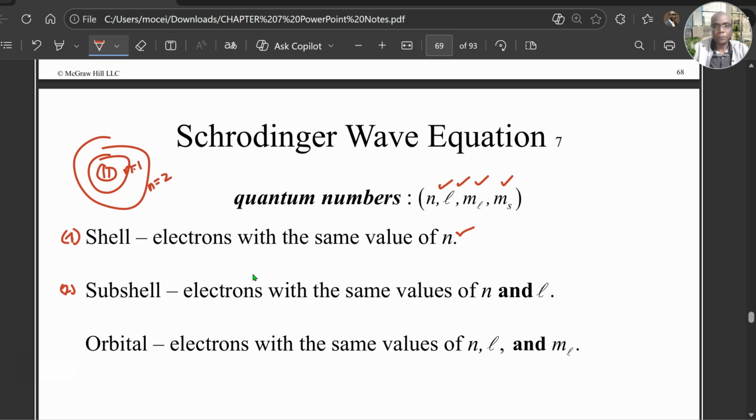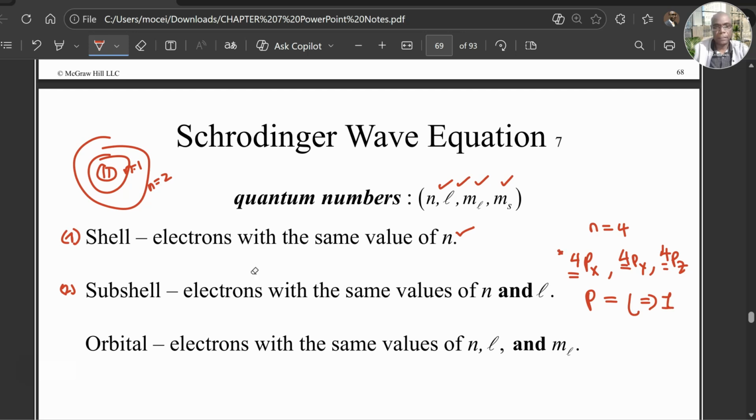For example, if you have 4px, 4py, 4pz, they have the same n value, n equals 4, but we all know that for p, l is always equal to 1.